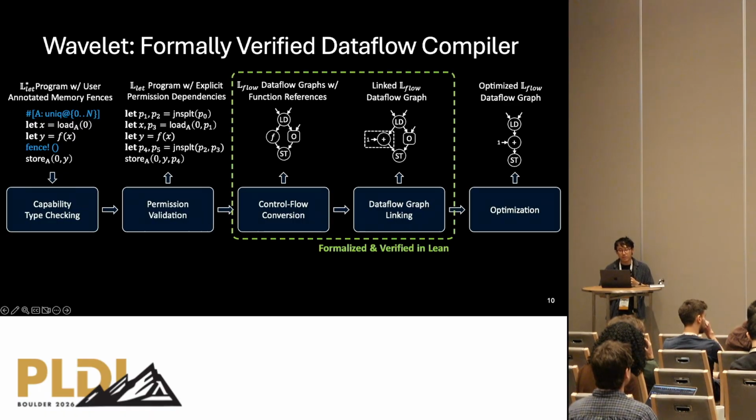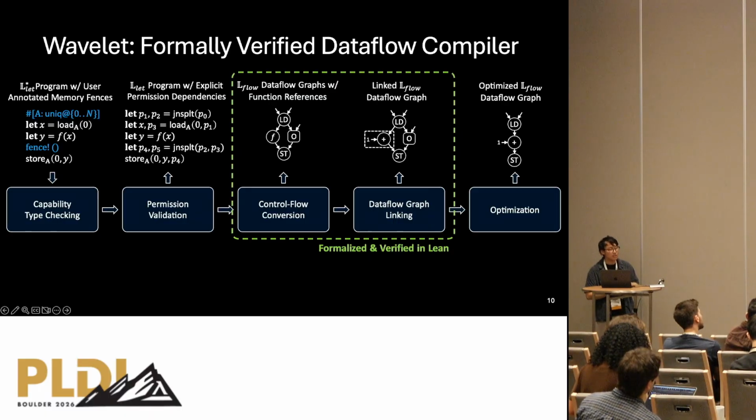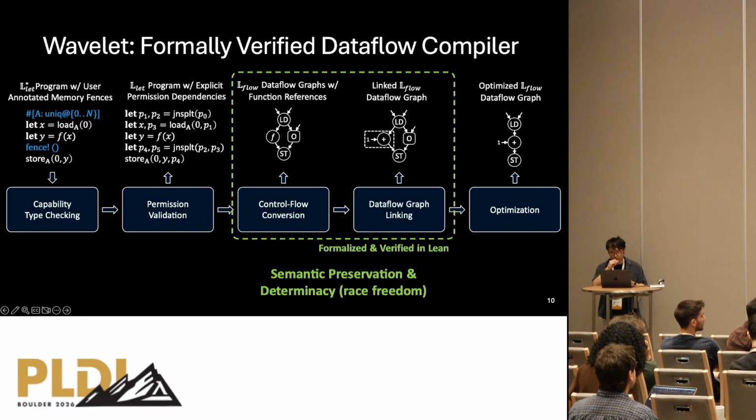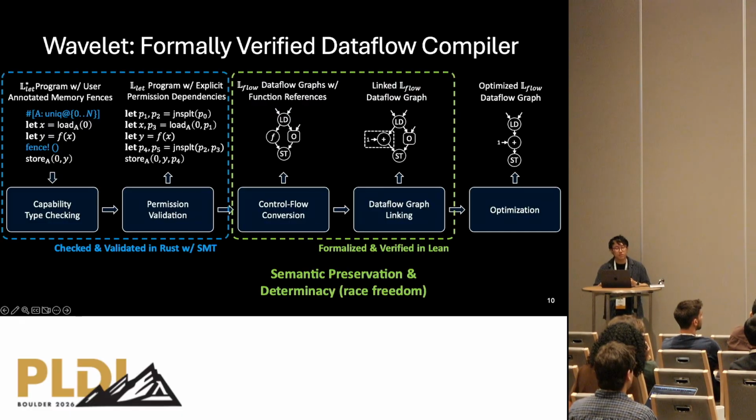So in Wavelet, we formally define and verify the two core passes in the Lean theorem prover, proving semantic preservation and a property that we call determinacy, which basically rules out data races in the dataflow circuit. And some of the assumptions of our determinacy theorems are validated by the front-end type checker through SMT solving. So in this talk, I'm just going to give two high-level examples of the two crucial passes in our pipeline, which are the verified core control flow conversion in the middle and the capability type checking in the front end.